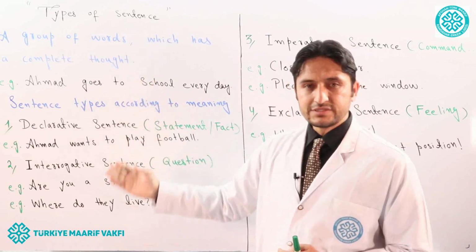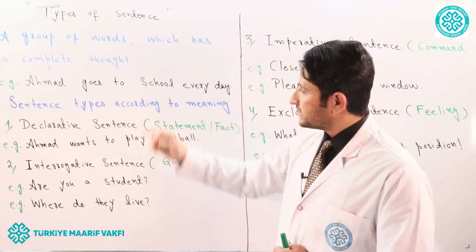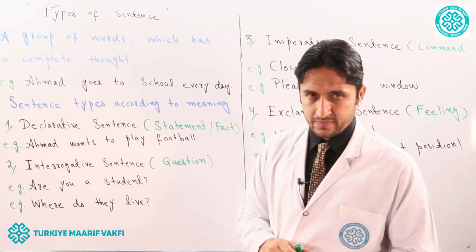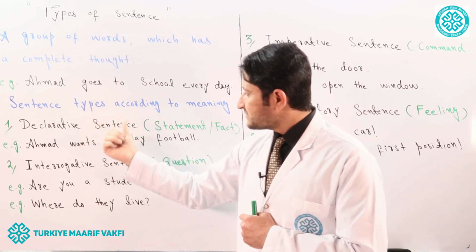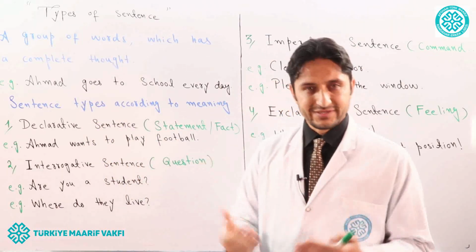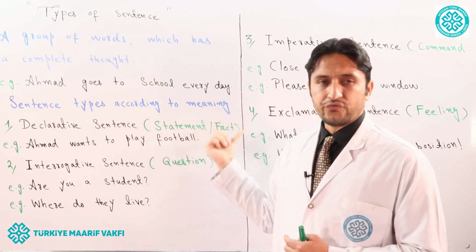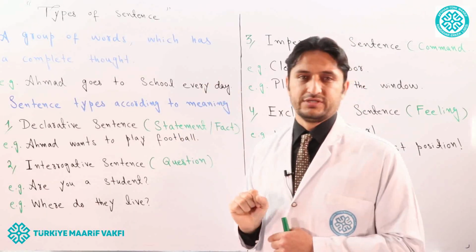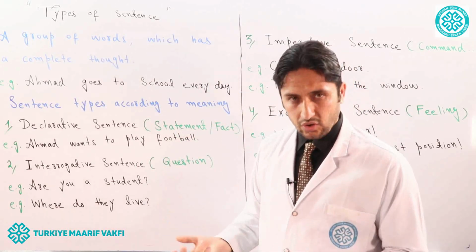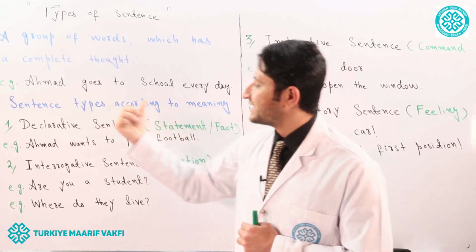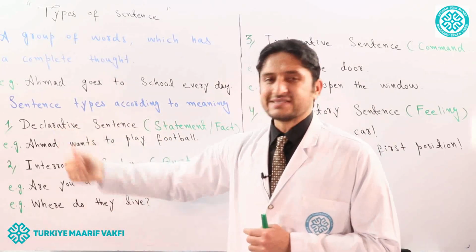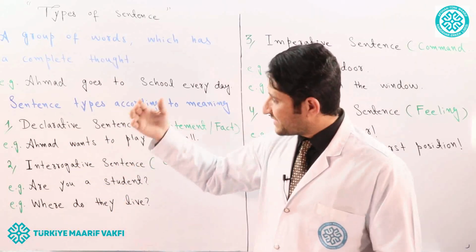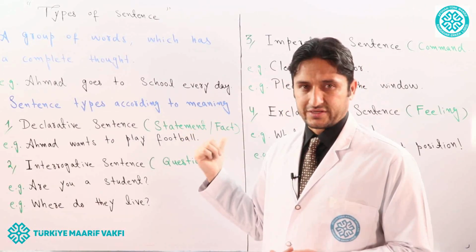So sentence falls into 4 types. For example, the first type is called declarative sentence. What does that mean? Declarative sentence is a sentence which expresses a statement or fact and ends with a full stop, a period we can say. This is called a statement. This is called declarative sentence. It is also called assertive sentence. Assertive means declarative. Declarative means assertive. So that sentence expresses a statement or fact.